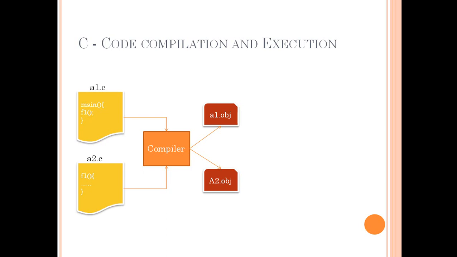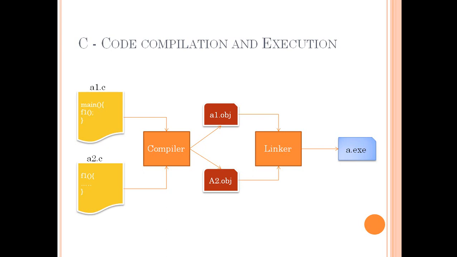So this is the problematic point. Once these obj files are generated, they are linked together, or clubbed together, using a linker, and an executable file is generated. So this is the compiling and linking process. Once this executable file is generated, it is loaded into the RAM and executed on that particular machine.